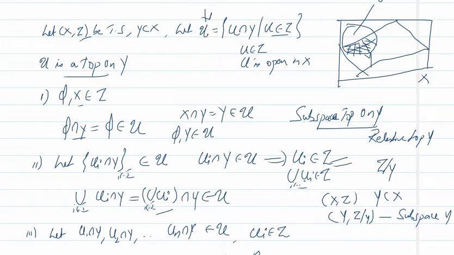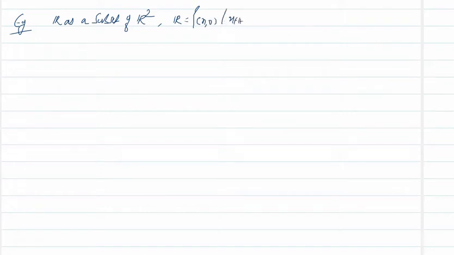We can see one example of subspace topology. Example: consider R as a subset of R2 by taking R as the set of all ordered pairs (x, 0) with x in R, and let tau be the usual topology on R2, that is the topology having the collection of open disks as a base.